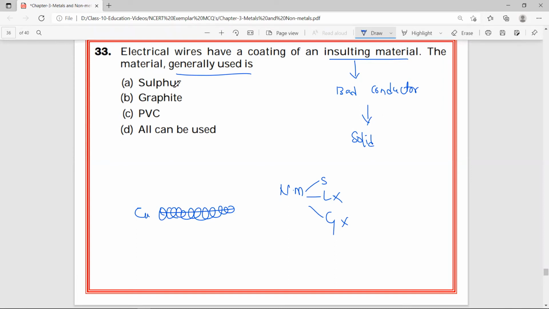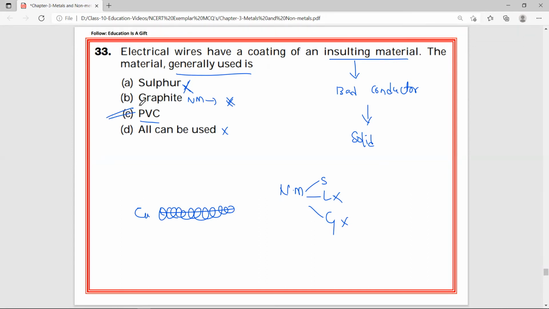Now you see sulfur will be in the form of powder, that cannot be coated. Graphite is a non-metal which is a good conductor of electricity, so we cannot use graphite also. Can all be used? No, you cannot use sulfur, you cannot use graphite, then you can eliminate this one also. At last, PVC. So straight away you can mark answer PVC.